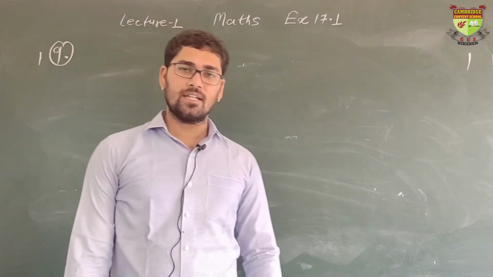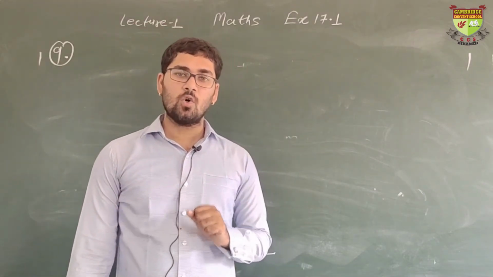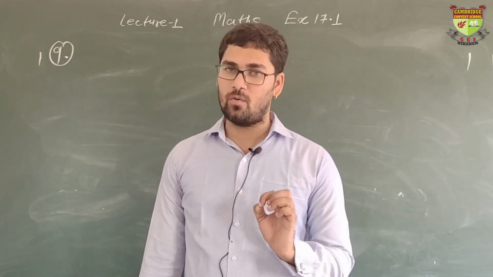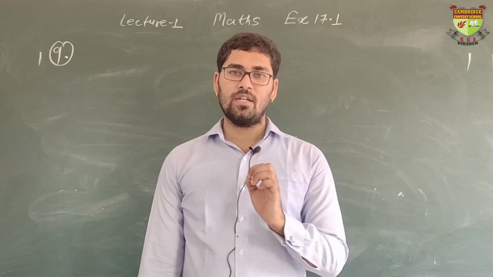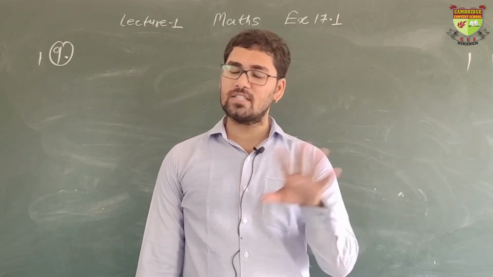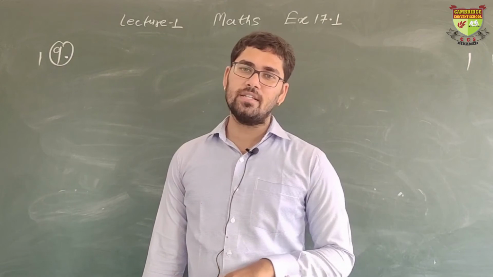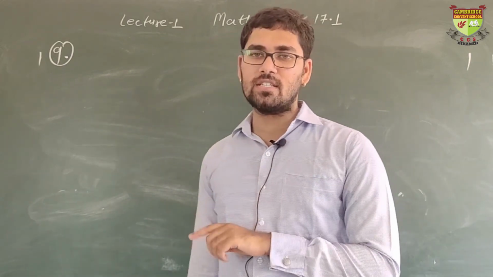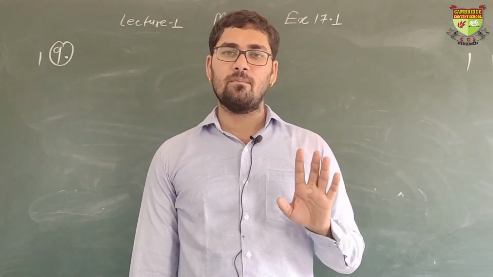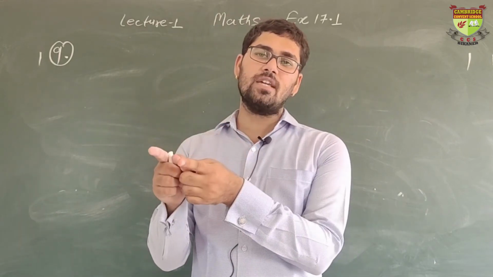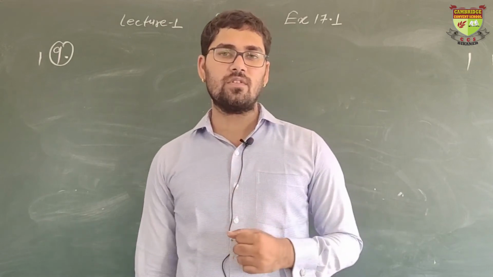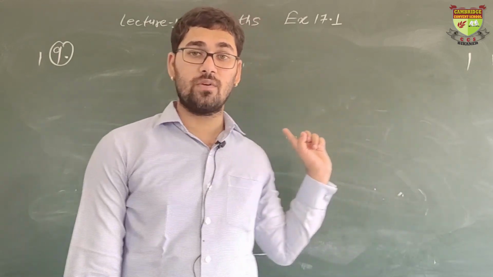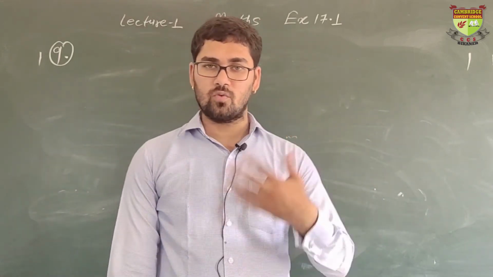Question number 9 says there are 13 numbers whose mean is 24. If 3 is added in each number, then what will be the new mean? It's simple. Whatever you add in each number or whatever you change in each number, the same thing happens with the mean. So if you are adding 3 with each number, 3 will be added in the mean, it will be 27. 27 is going to be our answer, but we have to solve it in the proper method. So we are doing that.